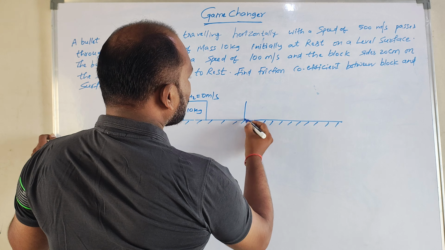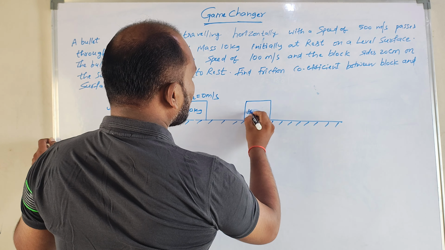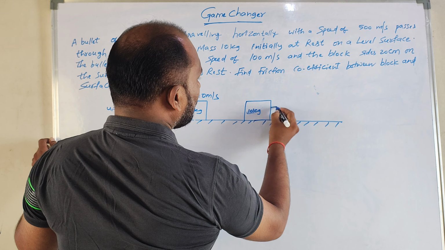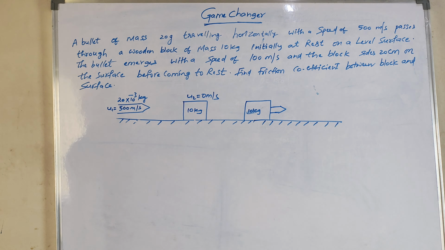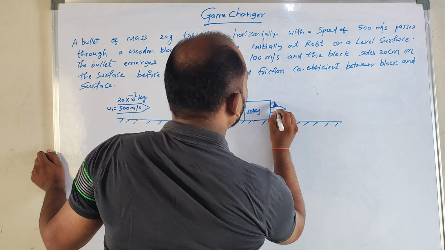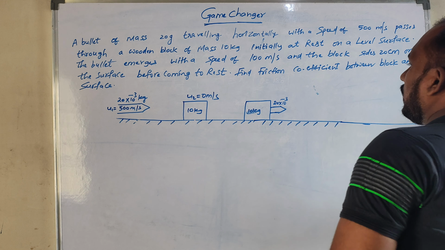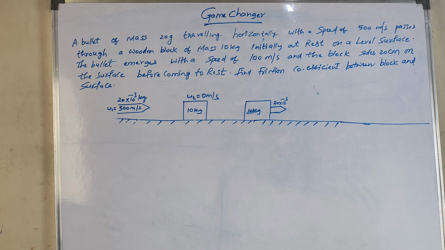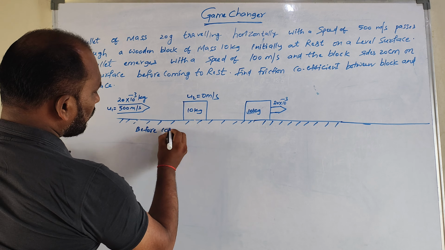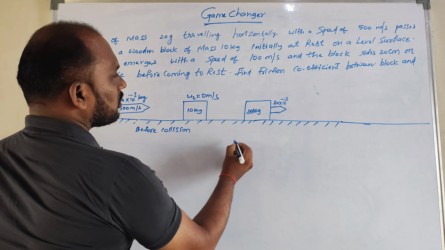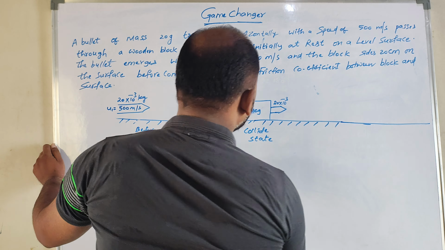So a collision happens. Let's show the collision to you. This is the 10 kg block which is collided by the bullet. Both collide with each other. What is the mass of the bullet? 20 into 10 power minus 3 kg. After that, what will happen? So this is before collision, guys. This is before collision, and this is the collide state, and it comes to another state.